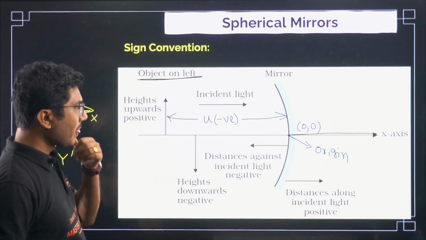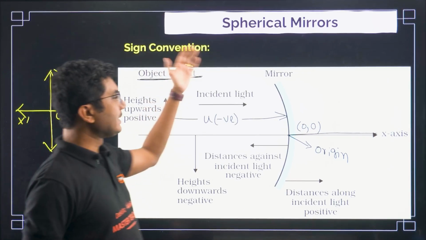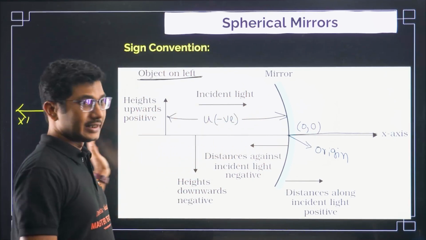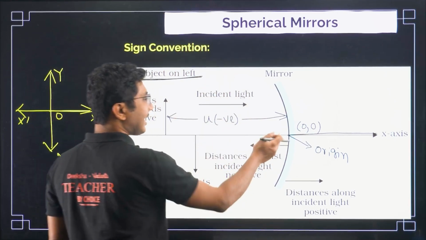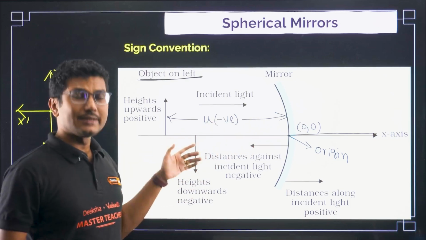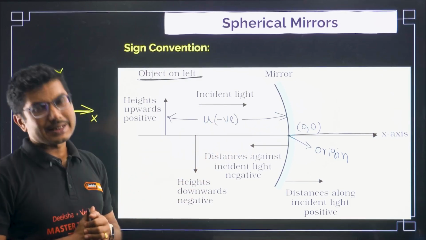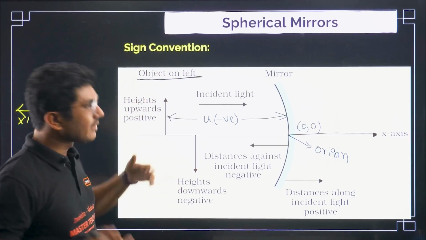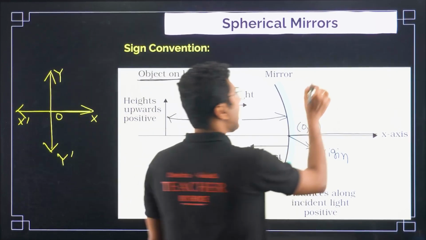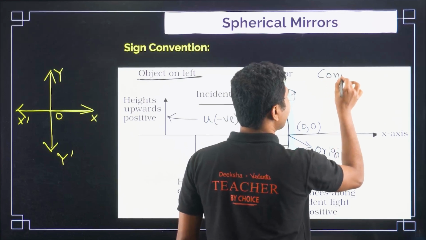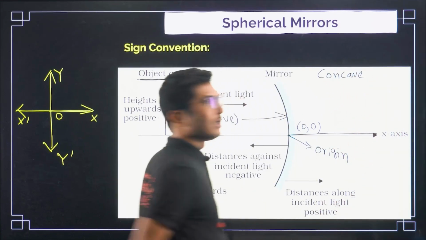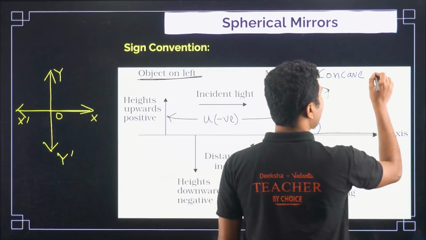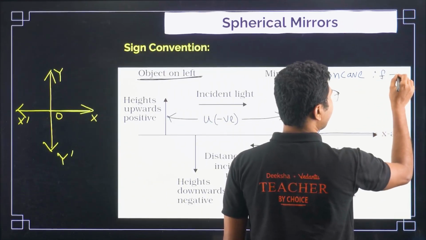Right, now a few more things. For example, it is a concave mirror, right? For a concave mirror, the focal length is on the left hand side, the curvature is on this side. So the focal length is on the left hand side, so the focal length is negative. Focal length can be negative or positive based on whatever system you are using. Now here, if you remember one thing, be it a lens or a mirror, a concave lens or mirror will always have negative focal length.